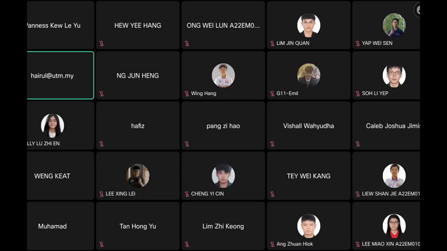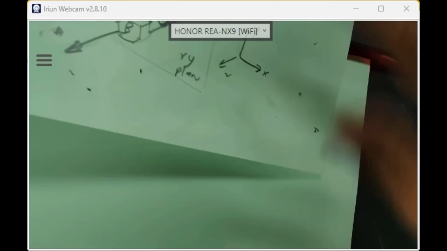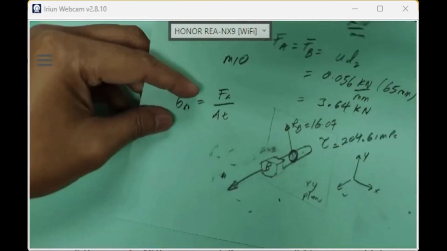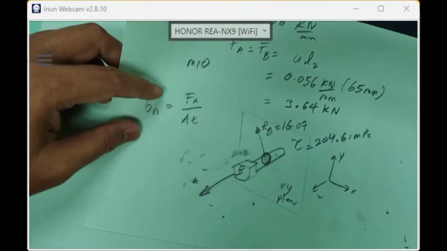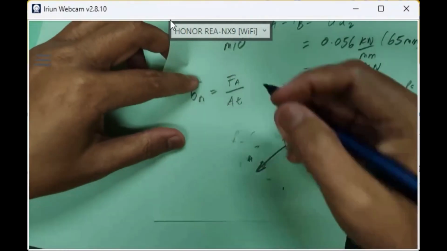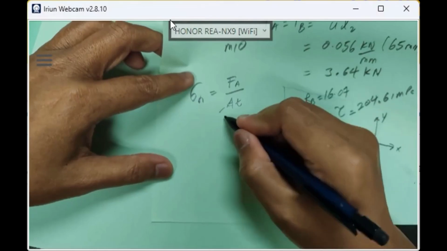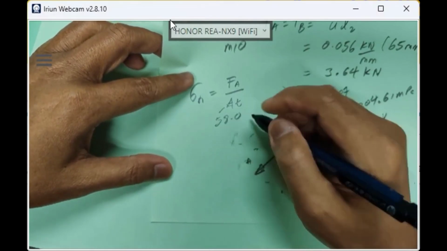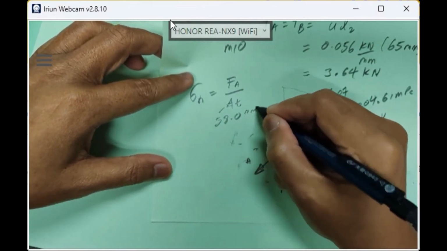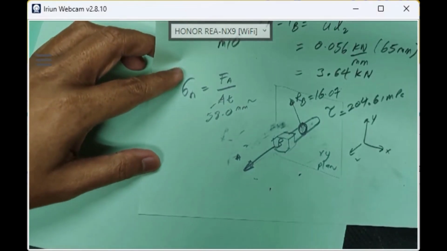For tensile load, I hope you can see my video again. So I'm using AT, what was the value? 58. From the table, 58.0 millimeter square, from table 10.2.